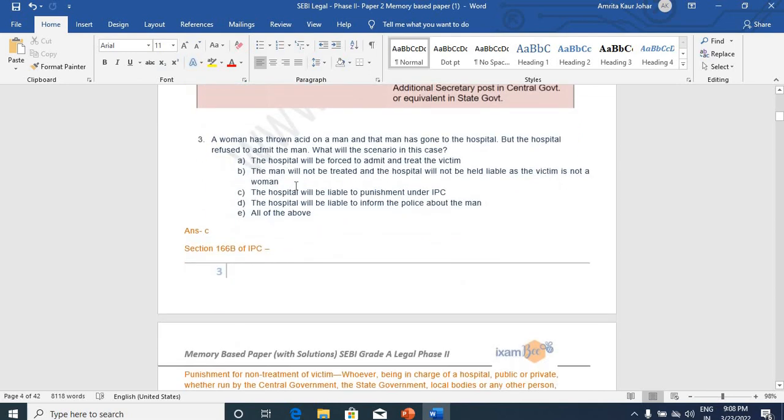Now next question, a woman has thrown acid on a man. This was a situation based question, that a man has gone to the hospital but the hospital refused to admit that man. What will be the scenario in this case?